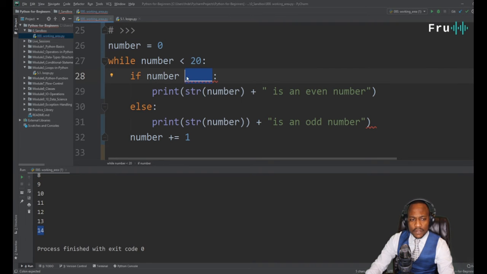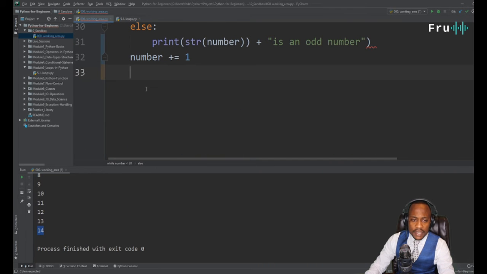Now, how can we figure out if the number is even or odd? If you remember in the previous lectures where we worked with numbers, there was a mathematical operator, let me explain it down here.